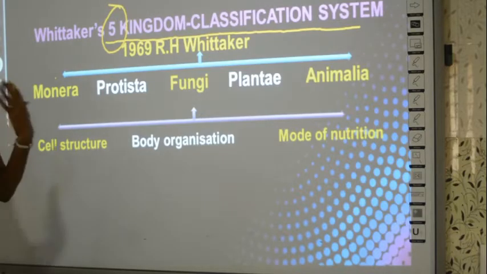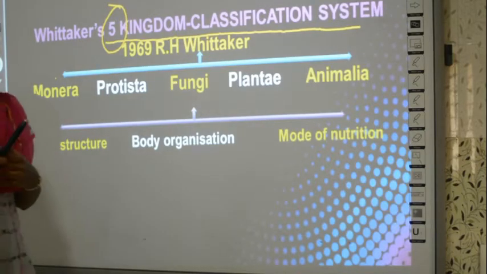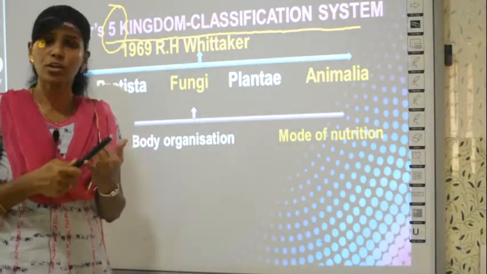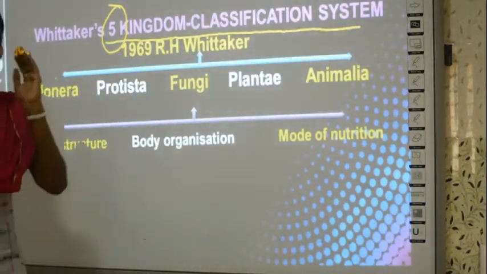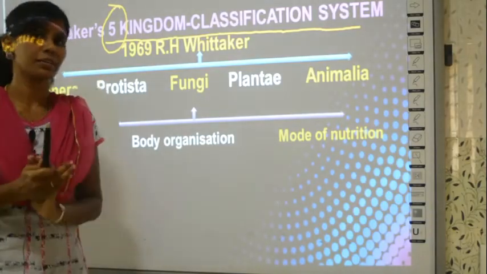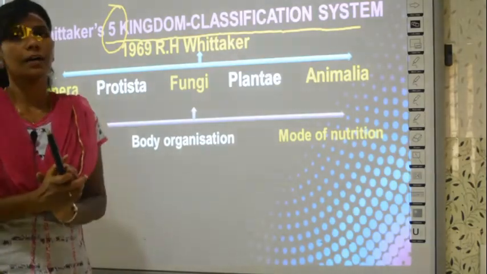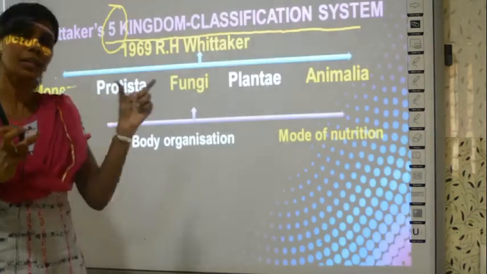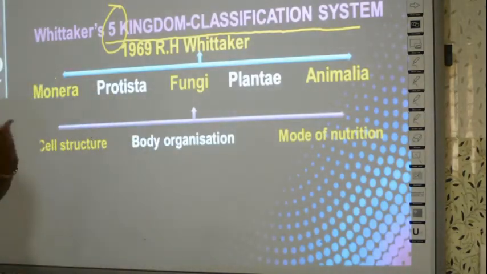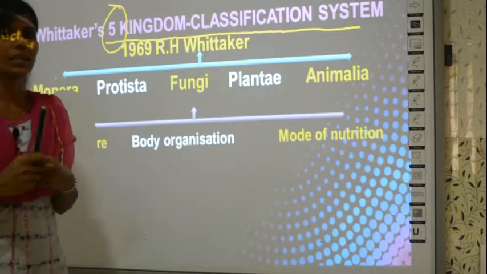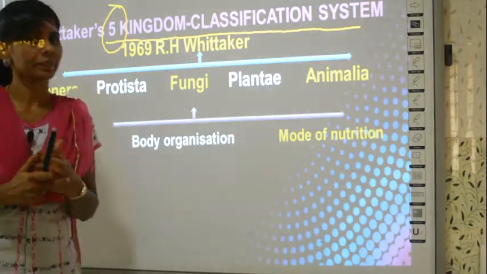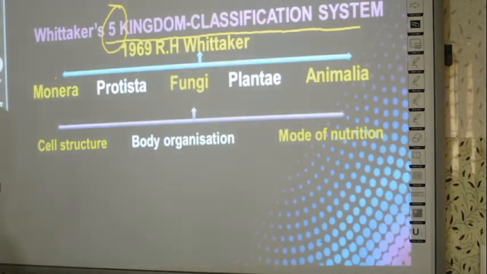So based on what did he classify? Linnaeus classified based on locomotion, cell wall and nutrition. Similarly, this man also had some rules or objectives, and based on these properties only he classified. Based on their cell structure, their body organization and their mode of nutrition, what they eat.